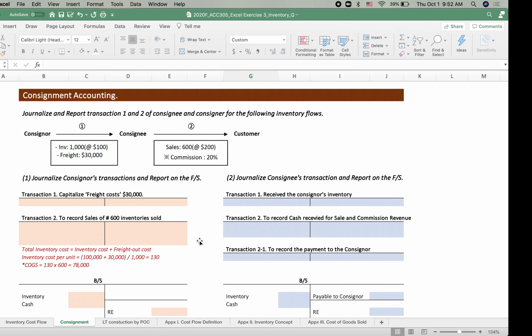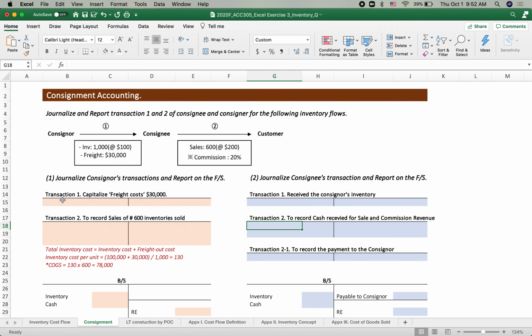Keeping that in mind, let's practice. Consignment goods: the consignor transfers consignment goods to the consignee, and then the consignee sells these goods to the customer. 1,000 units at $100, and the consignor delivered to the consignee.